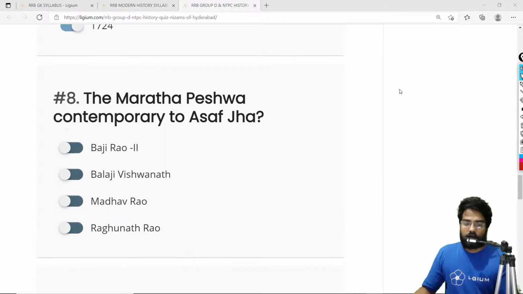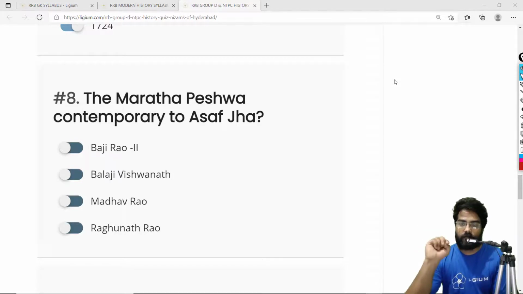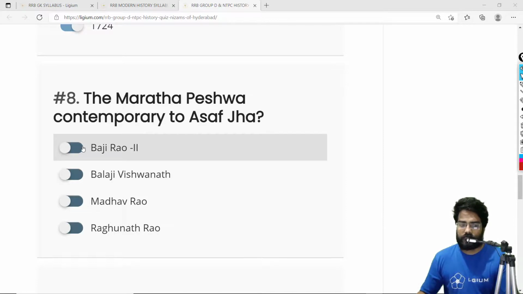Okay, so the Maratha Peshwa contemporary to Asaf Jah. Now, there are actually two Peshwas who were contemporary to Asaf Jah. One is Balaji Vishwanath and the other is Baji Rao. Now, let us explore the options. So, the first option is Baji Rao II, which is actually wrong. Baji Rao II actually started ruling from the 1790s or 1800s. So this is obviously wrong.